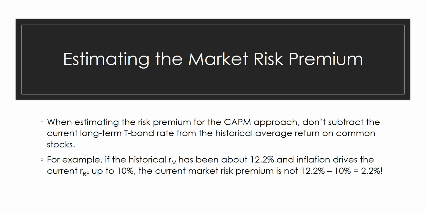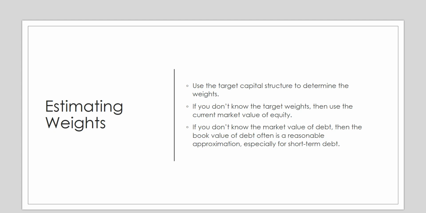When estimating the market risk premium for the CAPM approach, don't subtract the current long-term Treasury bond rate from the historical average return on common stocks. So for example, if the historical market return has been about 12.2% and inflation drives the current risk-free rate up to 10%, the current market premium is not 2.2% because again, this is historical and this is current, and we have to keep that in mind. We can't be switching it around.